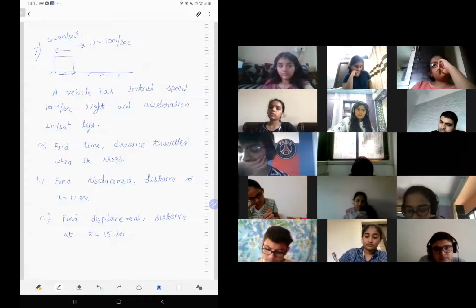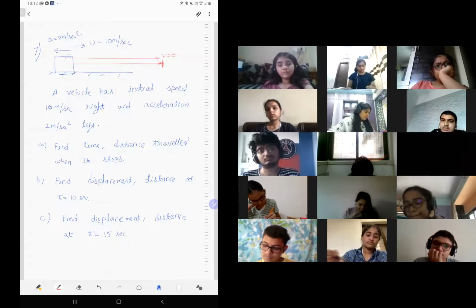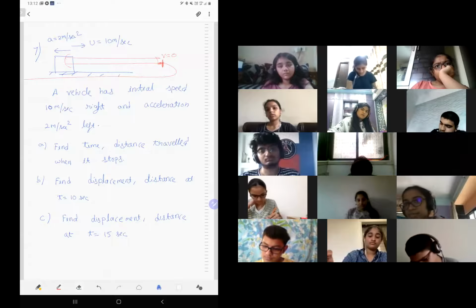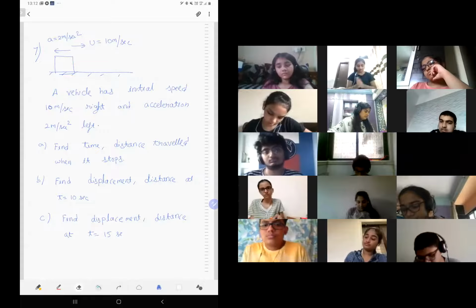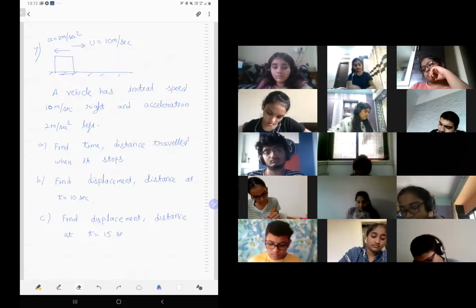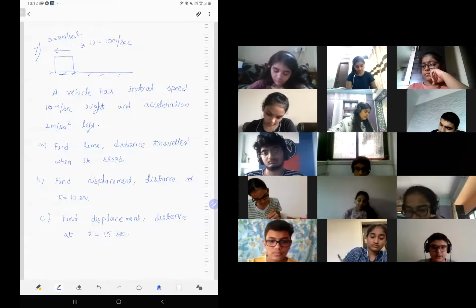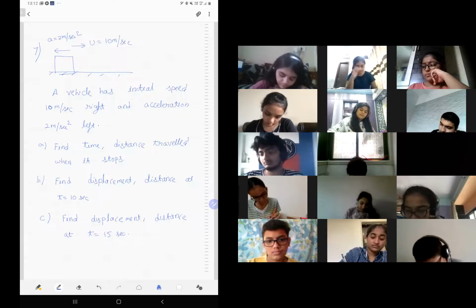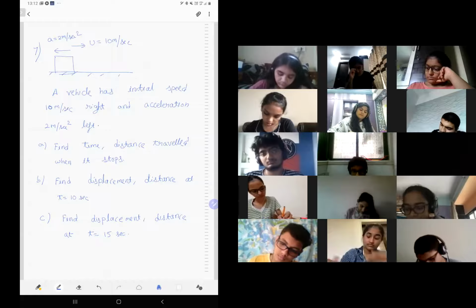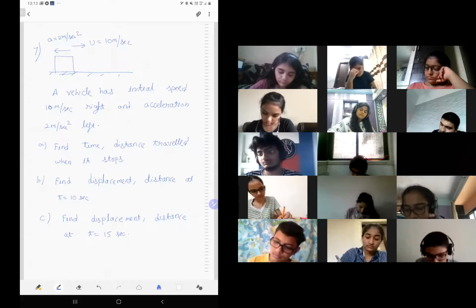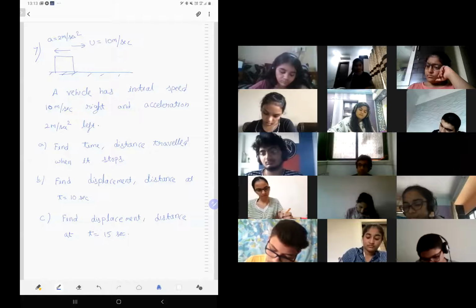So now you need to find the time and distance when it stops. It will go front, stop for a moment. You need to find this time and this distance. Then it will turn back and go back. So find distance and displacement in 15 seconds and 10 seconds. The last B and C are similar. So it stops after 5 seconds and 25 meters. That is right. Get it, everyone. It is easy.